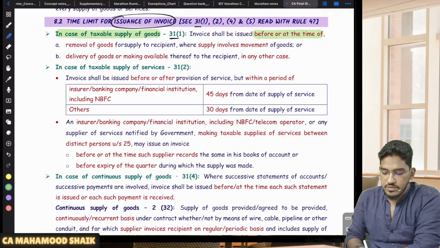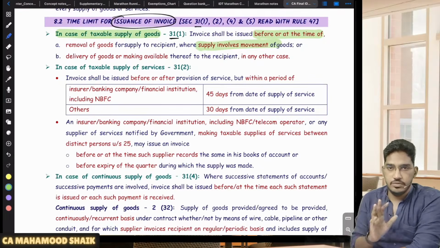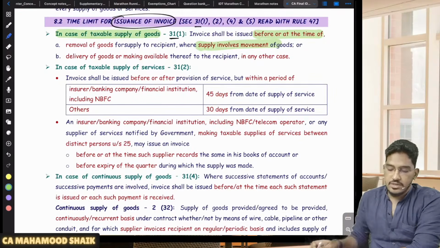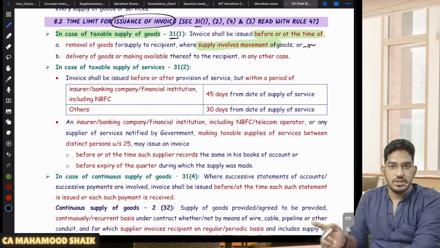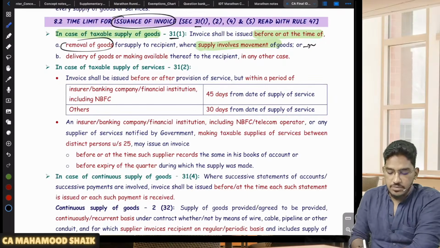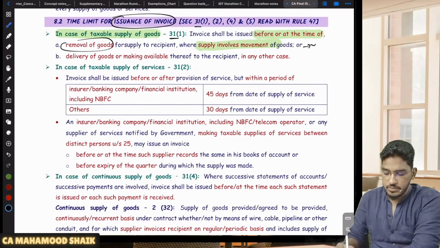In case the goods involve movement, I have already told you in the place of supply chapter when we can say goods are involving movement and when not. That we have already covered. So if you are making a supply of taxable goods which involves movement, where goods are required to be moved from one place to another, what is the maximum time limit within which you are required to issue the invoice on or before the removal of the goods?